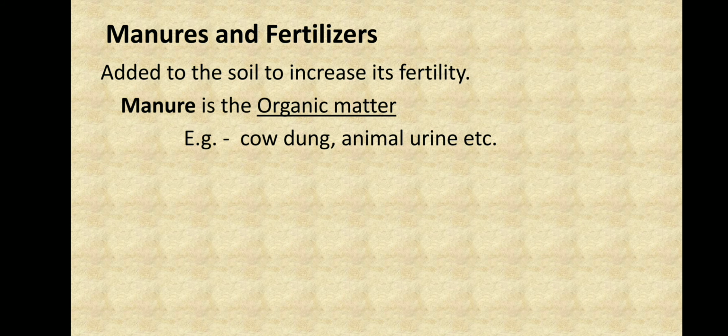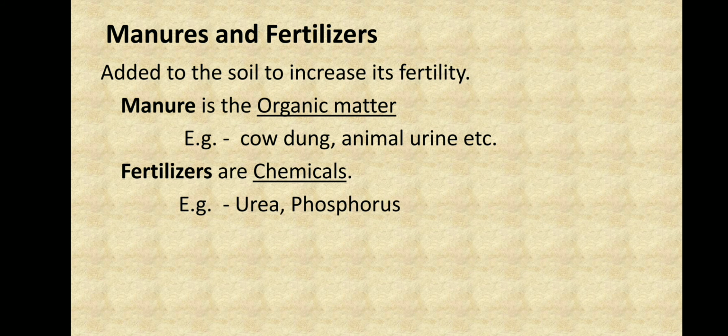Manures are organic matter, whereas fertilizers are chemicals. Manures are fully organic. They are formed by the decomposition of animal matter, cow dung, animal urine, etc. And the fertilizers are fully chemicals, formed by mixing chemicals like urea, phosphorus, etc.